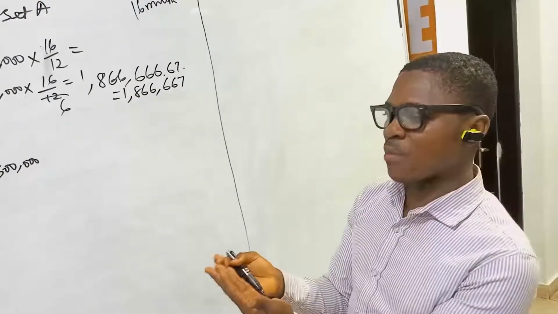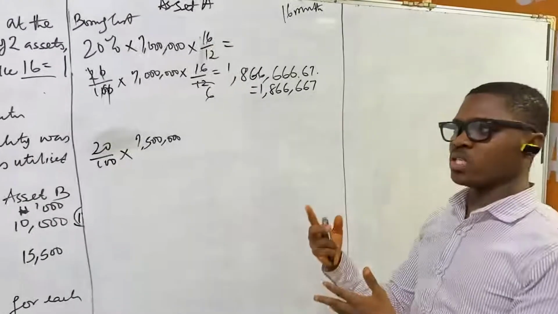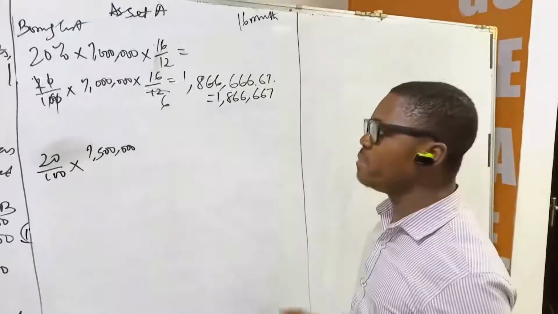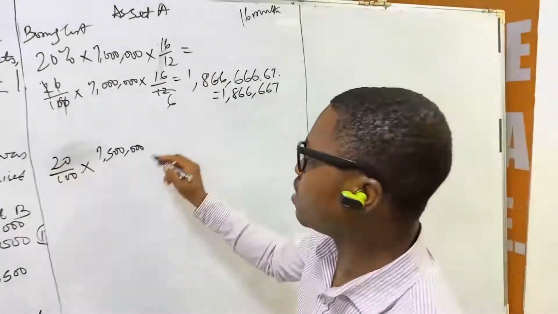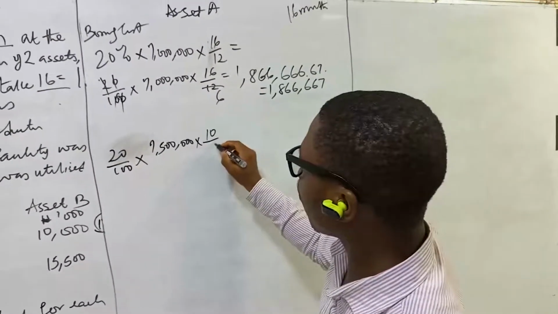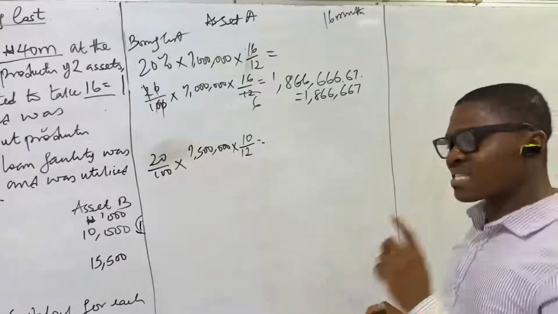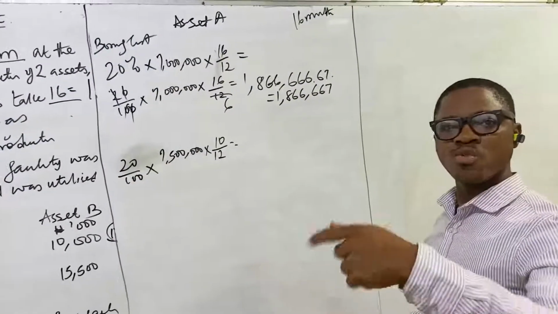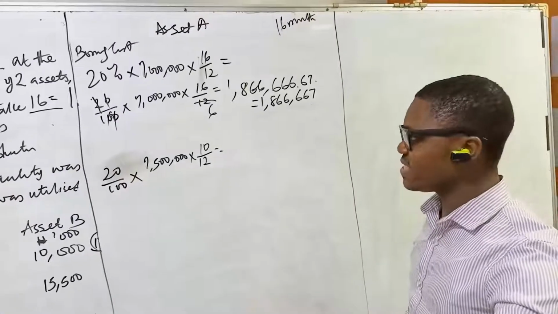That means that the interest that will be capitalized with respect to this second tranche that was incurred in the construction of this building will be 10 months. So that now means that we have 20 over 100 multiplied by 7.5 million multiplied by 10 over 12. That means that the borrowing cost in the earlier 6 months will be expensed in the statement of profit or loss and other comprehensive income.